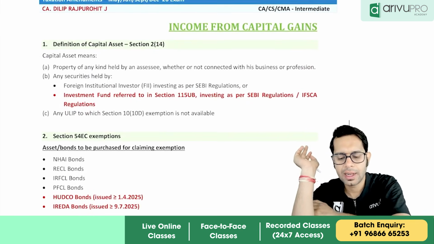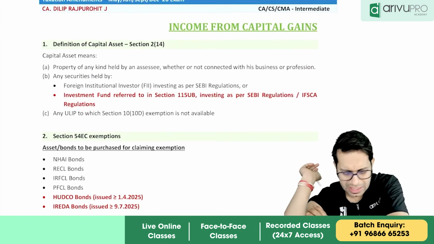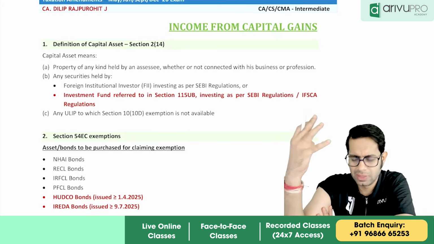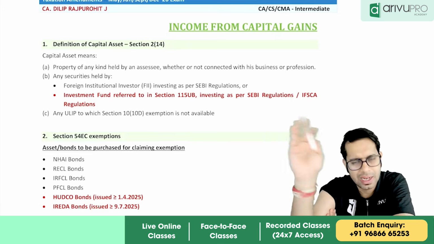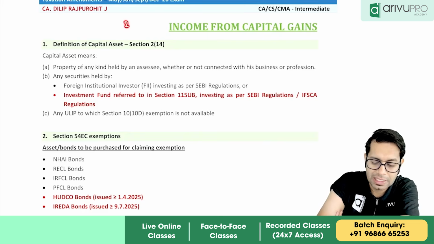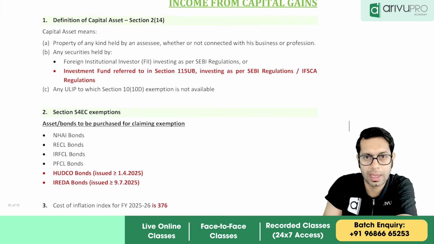enterprises. Under the capital gain chapter, is there any change, sir? Not a change that is going to impact you drastically. Yes, of course, one change is very important: if any asset is transferred after 23rd July, there is no indexation.